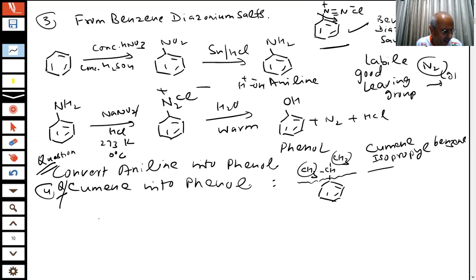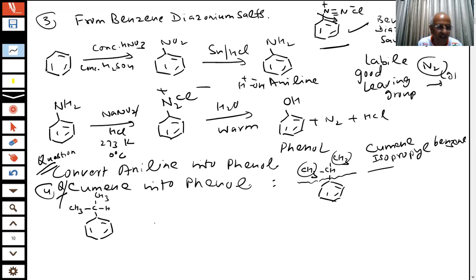Cumene is oxidized in the presence of air. What are the steps, student? First we should be able to write the structure of cumene in the paper. This is my cumene. Practice is required. We have to keep practicing, student.